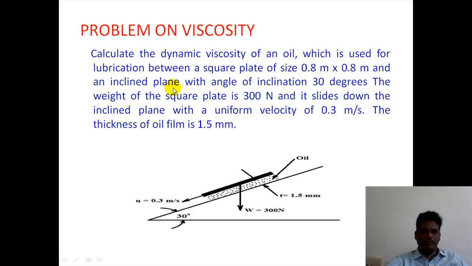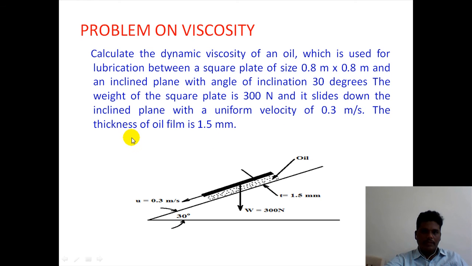The weight of the square plate is 300 Newton. It slides down the inclined plane at a uniform velocity of 0.3 meter per second. The thickness of the oil film is 1.5 mm.